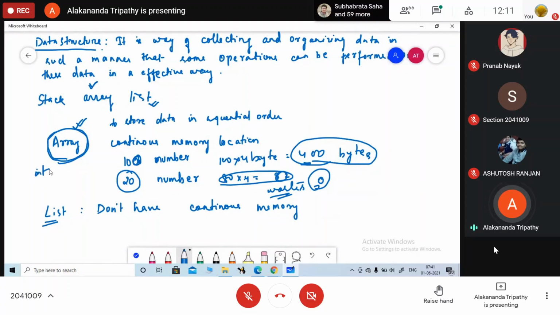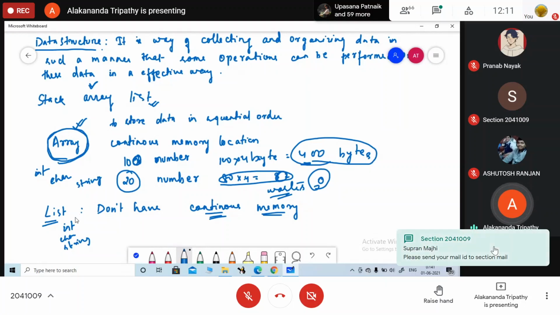Either we are going to store integer type value, or we are going to store character type value, or we are going to store string type value. But in case of list, we can store heterogeneous data items also. We can store in a list integer, char, string at a time. Okay, we can store different type of value. Again, another advantage is that it is not in continuous location. So if you don't have continuous memory location also, we can store the value. Okay, that is another advantage of list.